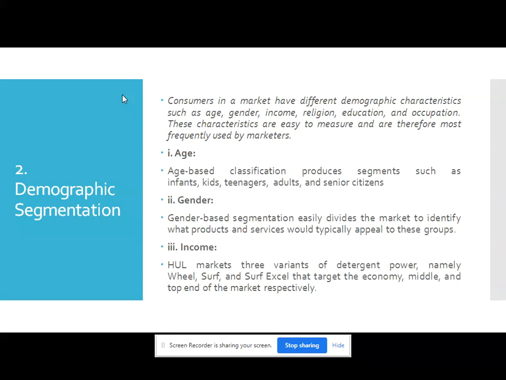So, we will first discuss age. People in a market can be divided into different age categories. For instance, kindergarten, toys, and cartoon channels are directed at the kids age group, while motorcycles and colleges are aimed at youth. Age-based classification produces segments such as infants, kids, teenagers, adults, and senior citizens.